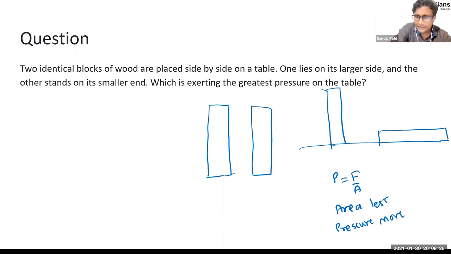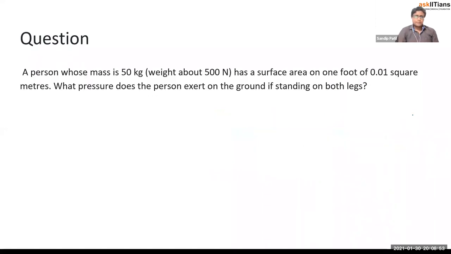Area in contact with this table is less for which one, the first or second block? First block, right? So we can say pressure in the first block will be greater than pressure in the second block. Simple. Very easy question. Let's see the next one.